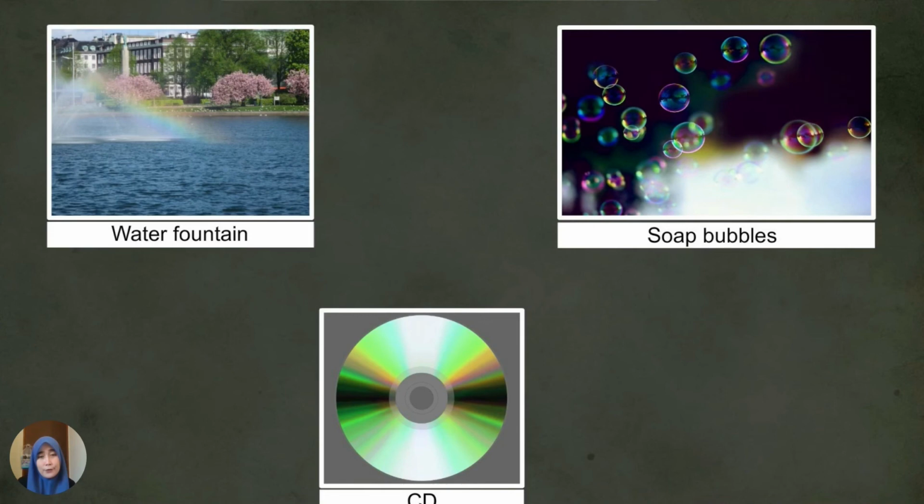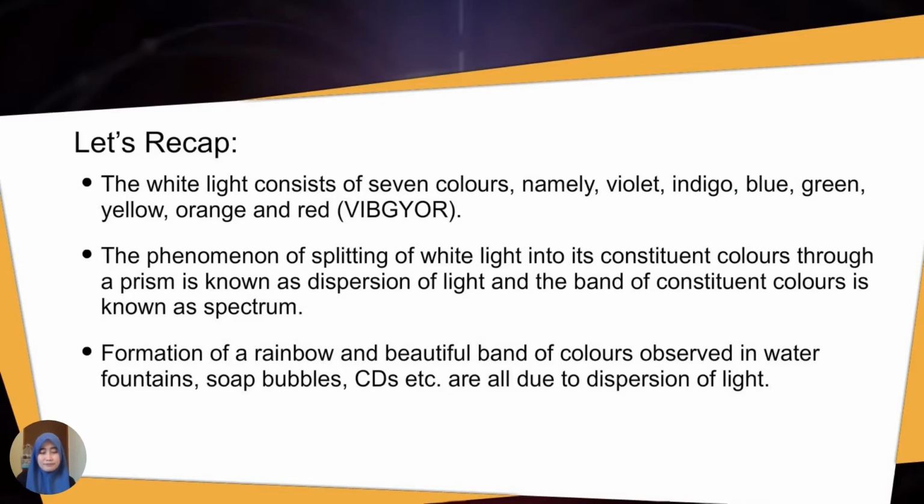And the soap bubble: when you played with soap bubbles during your childhood, you could see the colorful soap bubble, which is the dispersion of light. And also the CD. So now we have already discovered the dispersion of light.